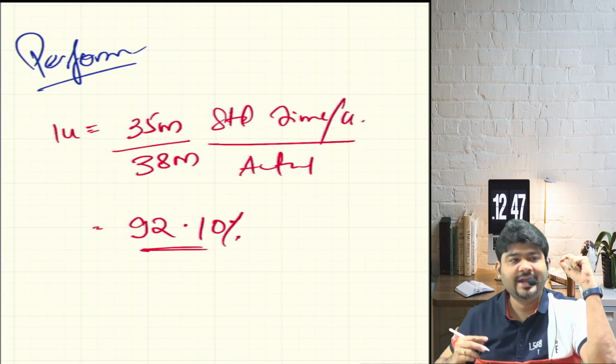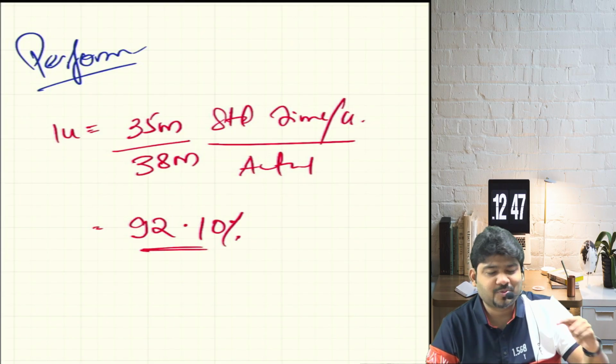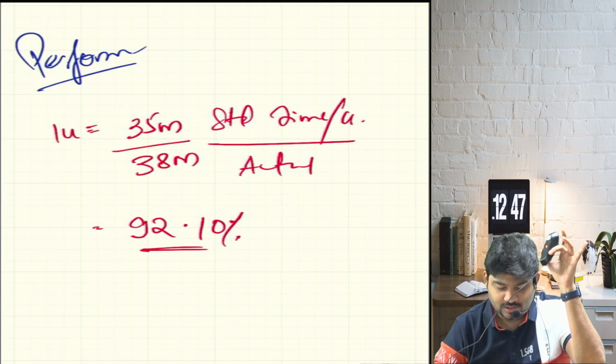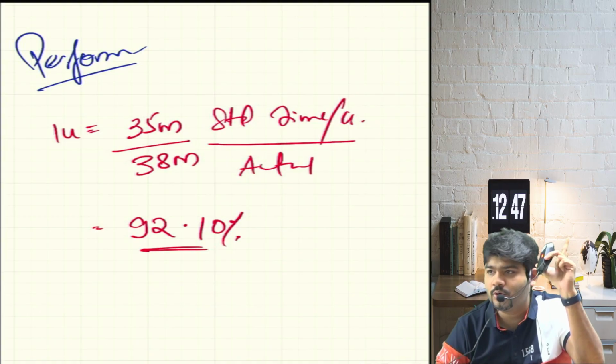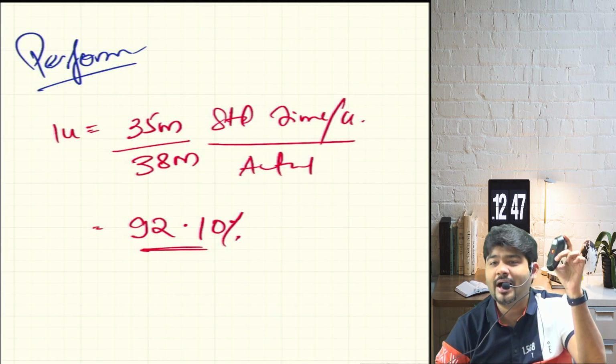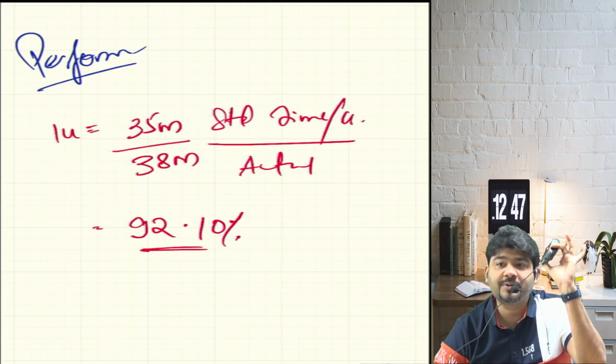10%. So ideally we will tell the machine this product should have been made in how much time? 35 minutes, no? There were 35 minutes given to you, and it was standard. But how much time did you take? So you are a bit inefficient. You are only 92% efficient.